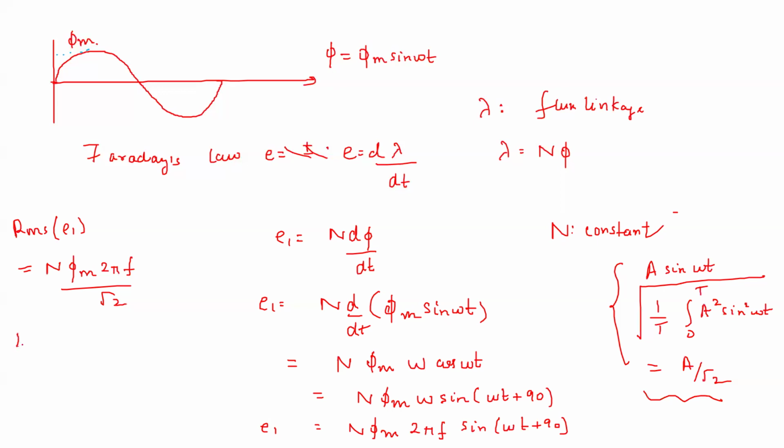So your E1, which is the RMS value, will become like this.